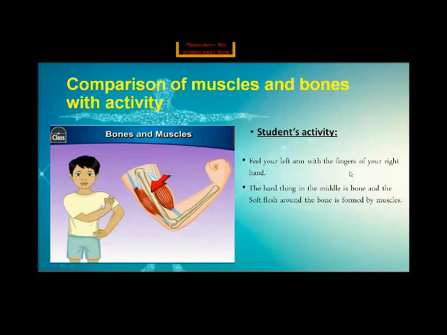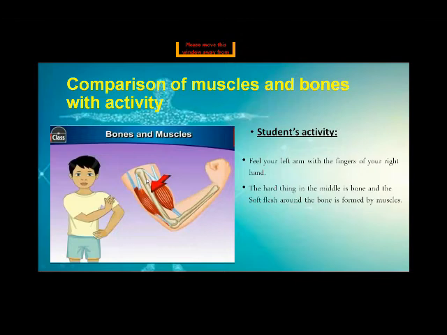Okay, students, this is the second activity. Feel your left arm with the fingers of your right hand. This is your hand, and put it on the second arm and press it. Okay, the hard thing in the middle is the bone. What is this? And the soft flesh. Yes, the soft part is called flesh, but the hard thing is called your bone. Is it clear? This is the bone and the soft part is called the muscles. It is your activity.